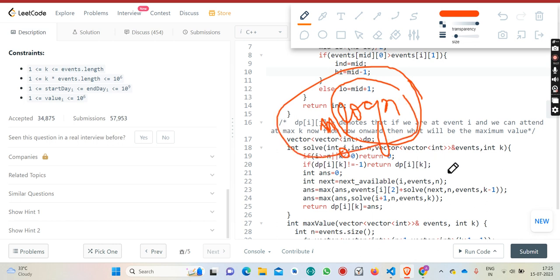Okay, and what would be the space complexity? Obviously, it is n into k. So yeah, that's all about this question. Thank you.